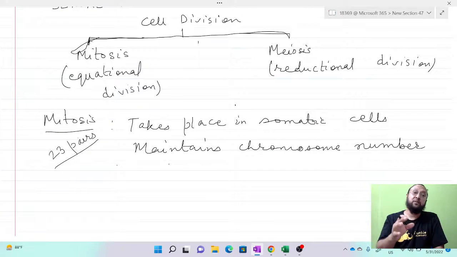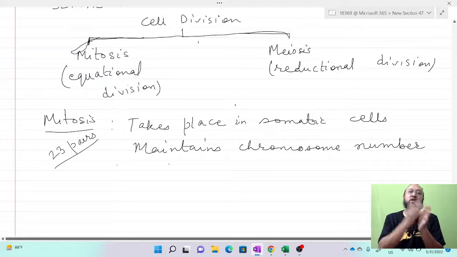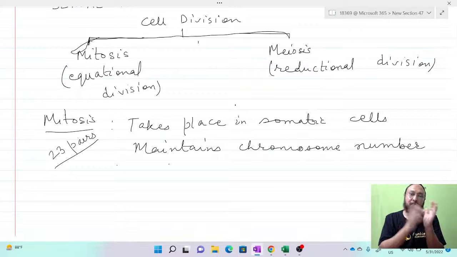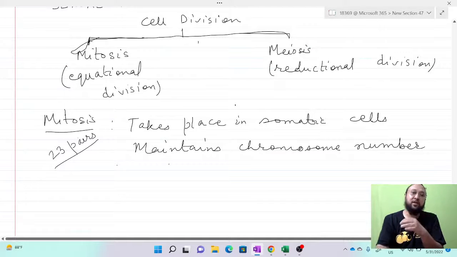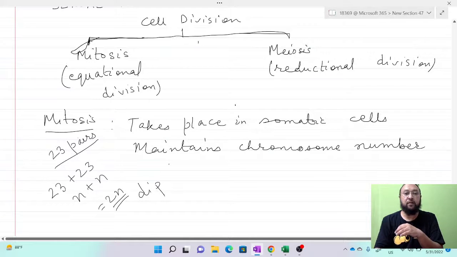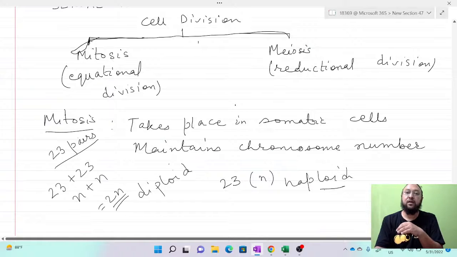But when the gametes are formed, there will be only 23, a single set. That is going to fuse with another single set, female gamete with male gamete, and then it becomes the normal 2n number. This is called 23 pairs, meaning 23 plus 23, n plus n is equal to 2n. So this 2n is called the diploid number. When it is only 23, this is called n number, and this is called haploid. So haploid number of chromosomes is found in the gametes.